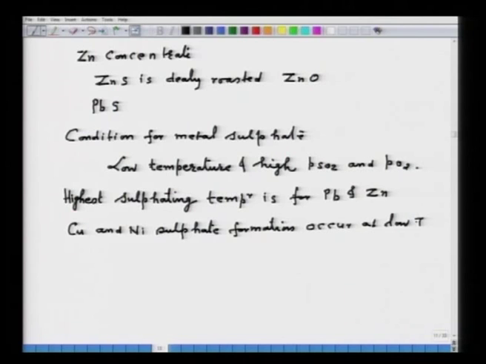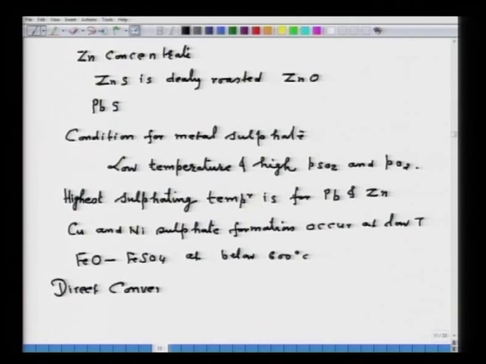So, it depends from metal to metal. Also, FeO to FeSO4 occurs at below 600 degrees Celsius. Now, direct conversion of sulphide to sulphate is also possible, but at relatively low temperatures.